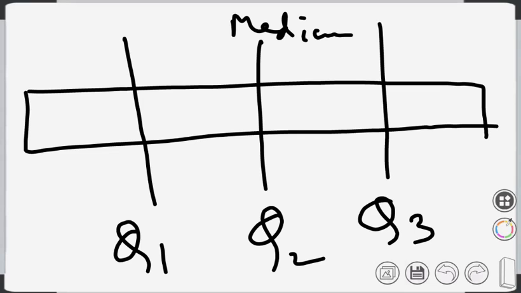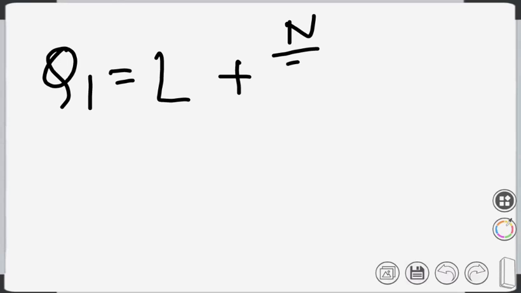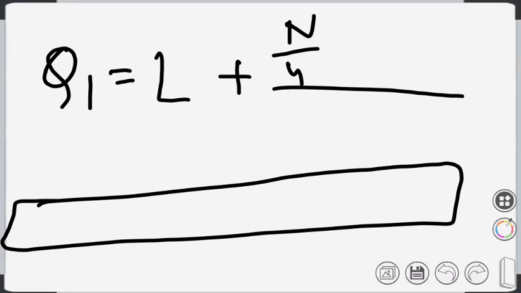Only the difference is, in case of Q1, we will use the definition as L plus, here instead of n by 2, it will be n by 4, isn't it? Because in the median definition there was n by 2. Why was it n by 2? We were trying to divide the data into two halves. Now for the first quartile, we are considering the first part.